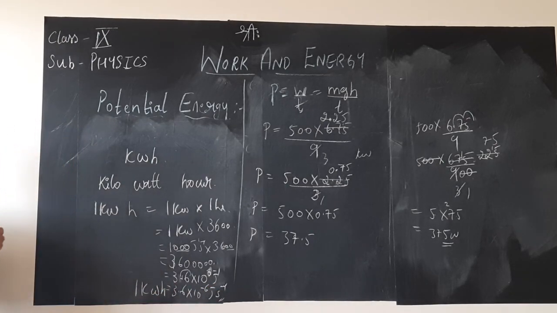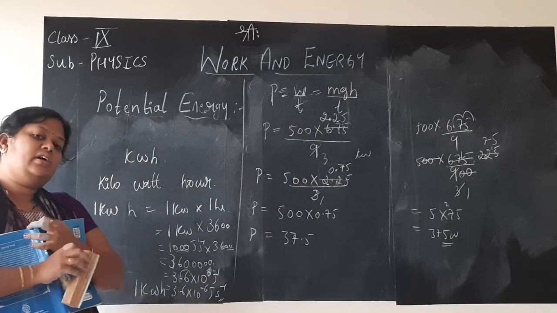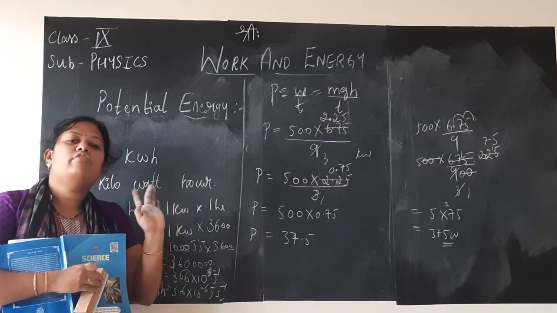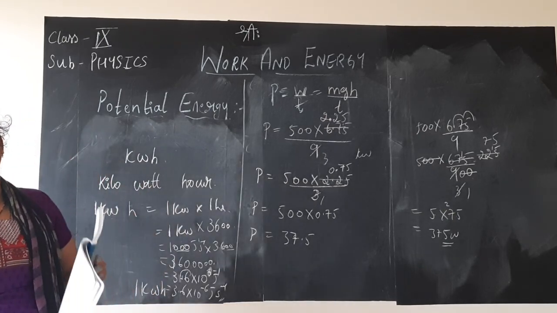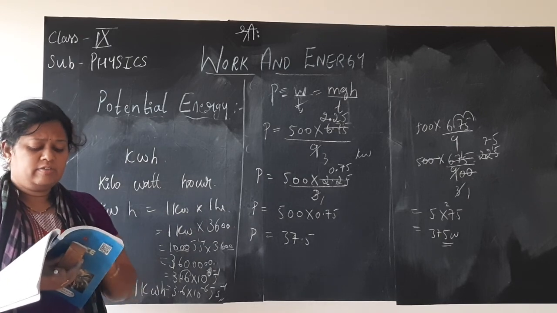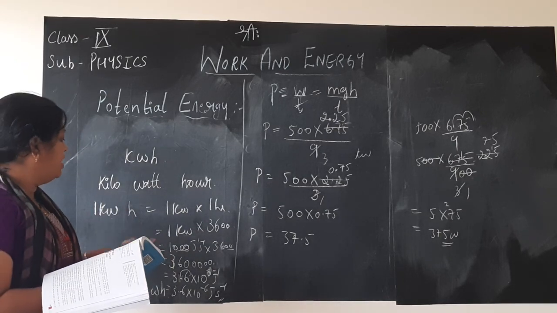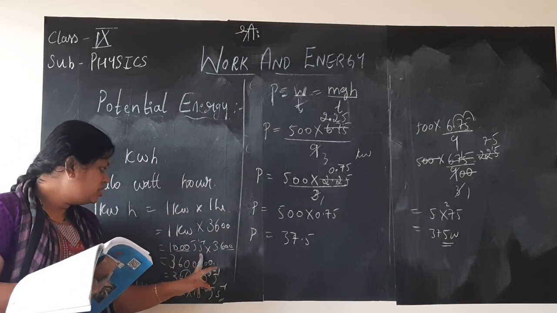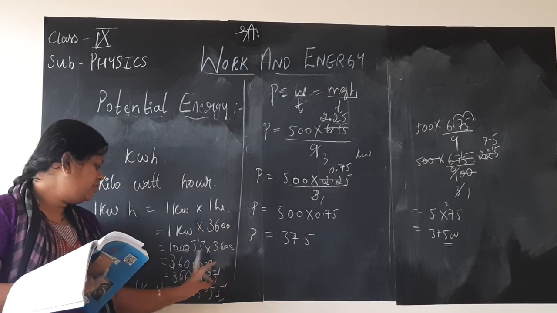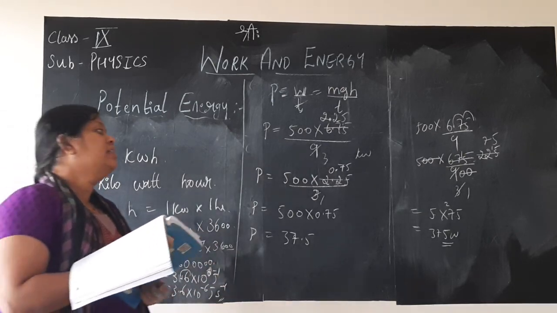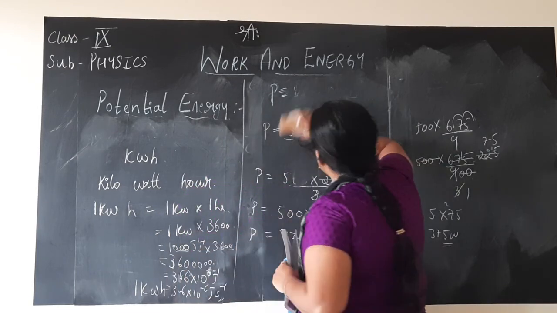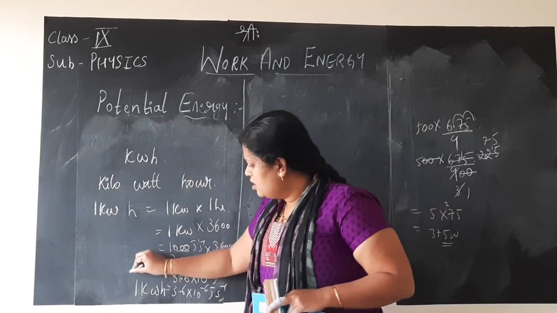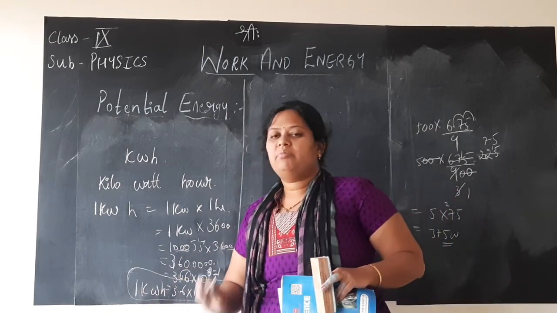This you remember. It is very simple. If you are doing 1000 joule of work by consuming 1 kilowatt for 1 hour, then 1 kilowatt hour is 1 kilowatt into 1 hour. 1 kilowatt is 1000 joule per second into 1 hour, then 3600. When you multiply, you get 1 kilowatt hour is 3.6 into 10 to the power 6 joule. That's all. You just don't worry about all this. What is 1 kWh, you remember, it is enough.